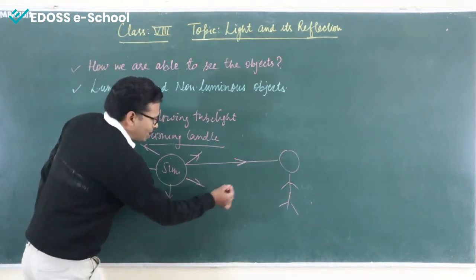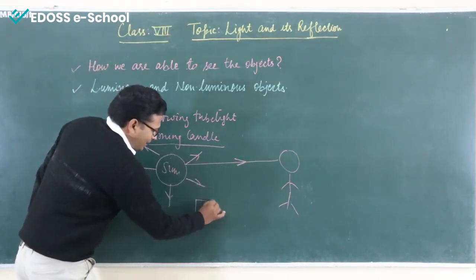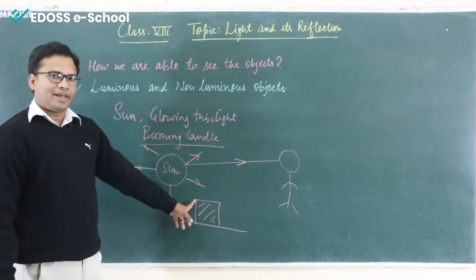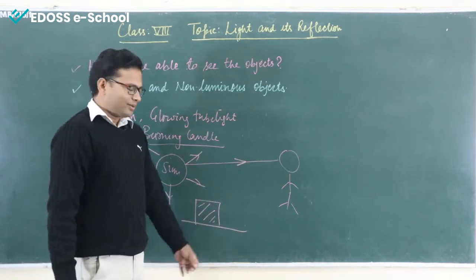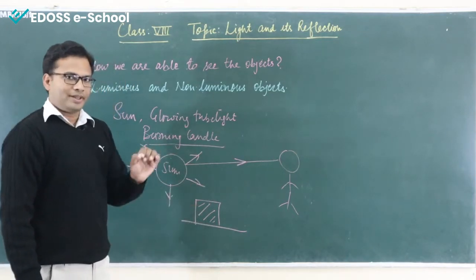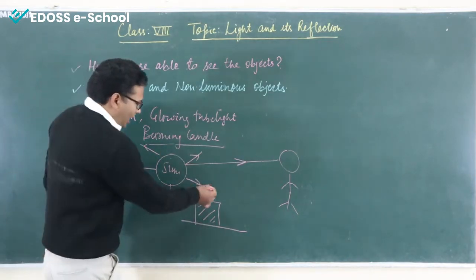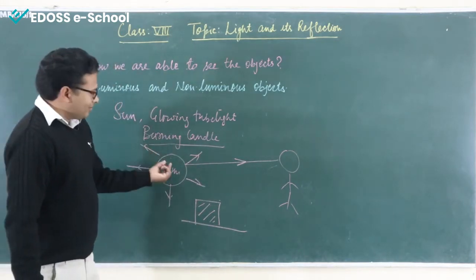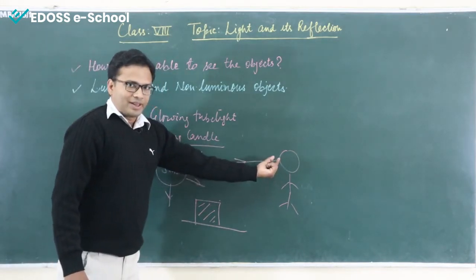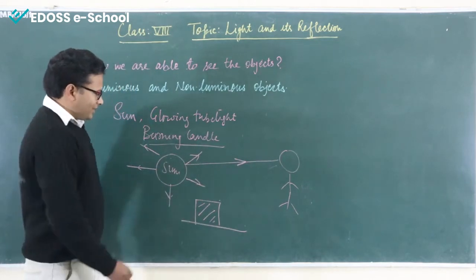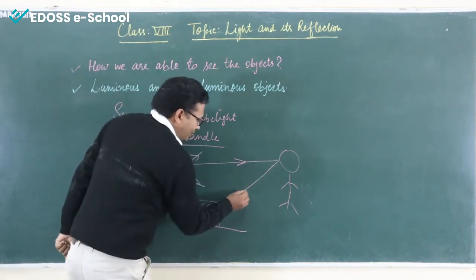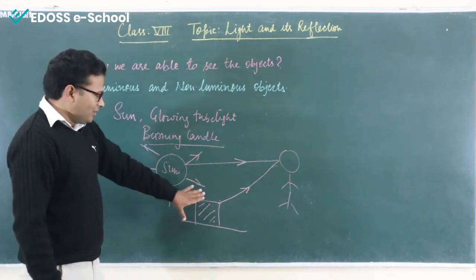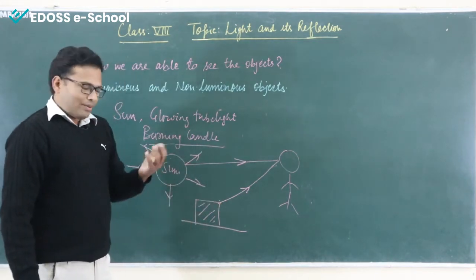Now if this person is able to see, let us say, this object, this can be considered a non-luminous object. Why? Because it does not emit its own light. Now how are we able to see this object? For the sun, the light is coming from the sun and reaching our eyes. For this non-luminous object, the light should come from the object, but it does not emit its own light.